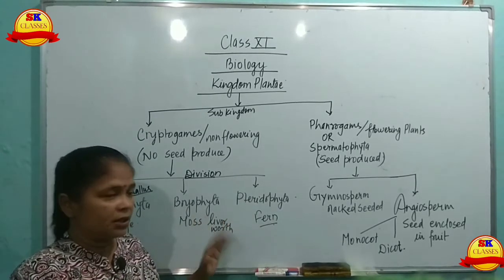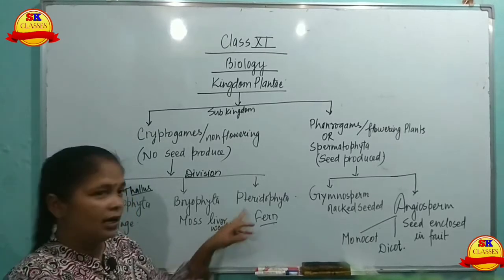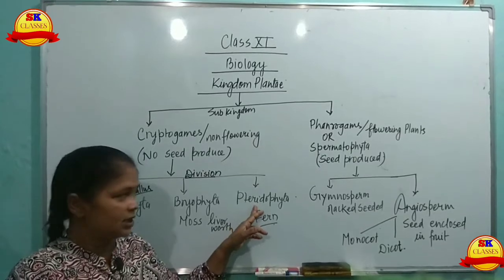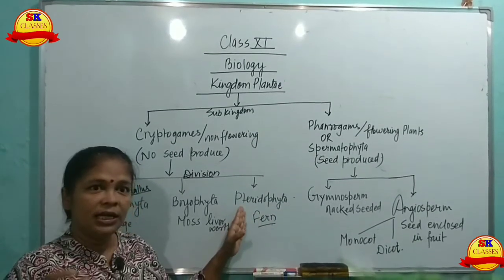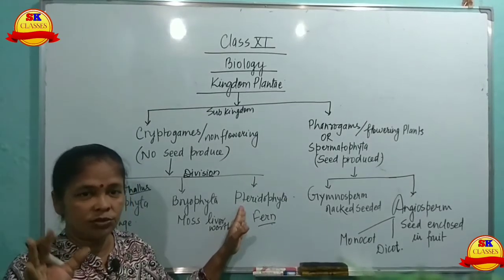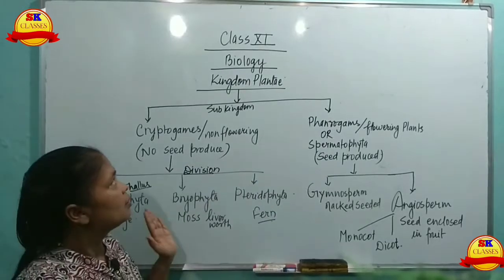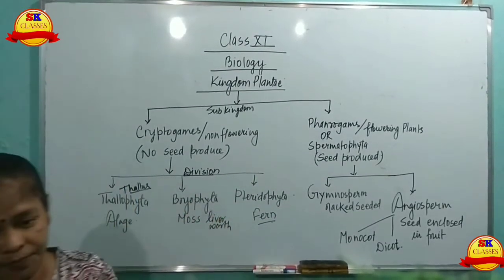And pteridophyta, pterido means like a feather. The leaf is like a feather, that's why they are named pteridophyta. In these pteridophytes, vascular tissues are present. So this is about Kingdom Plantae and how it is divided.